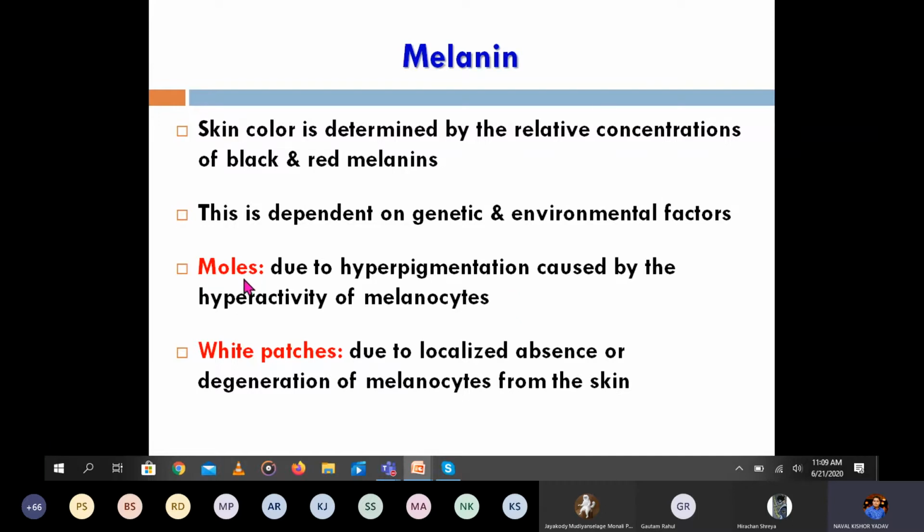In white patches, it is due to the localized absence or degeneration of the melanocytes from the skin. That means a decrease in the synthesis of melanin. If there is a decrease in synthesis of melanin, we will have white patches, and the moles are due to the hyperactivity of the melanocytes, which produce more melanin. These are the two which you can easily see in our skin. Many people have moles and white patches.